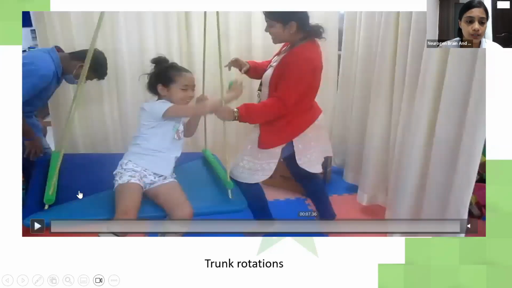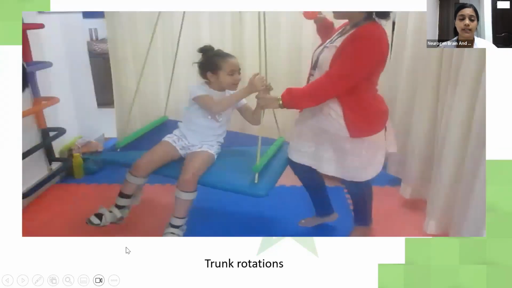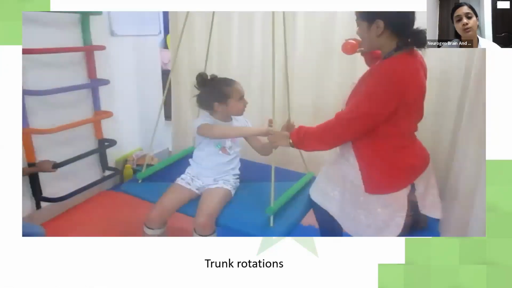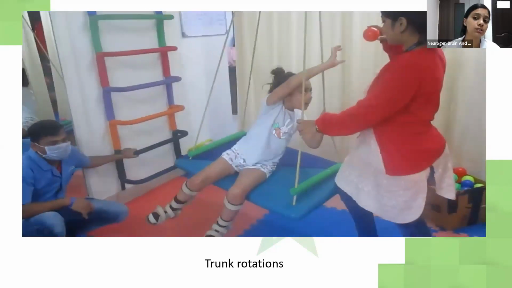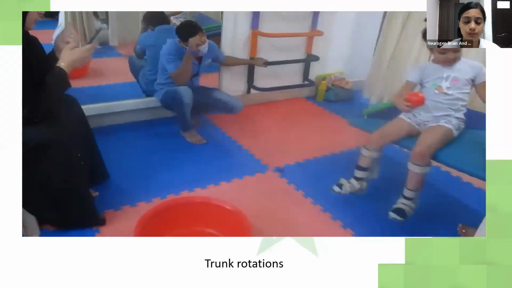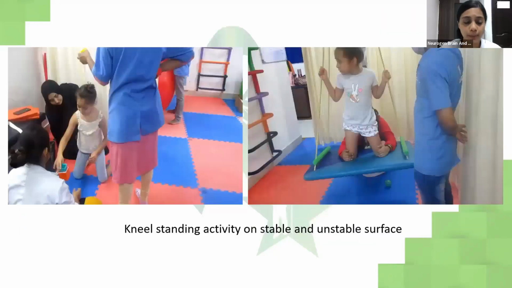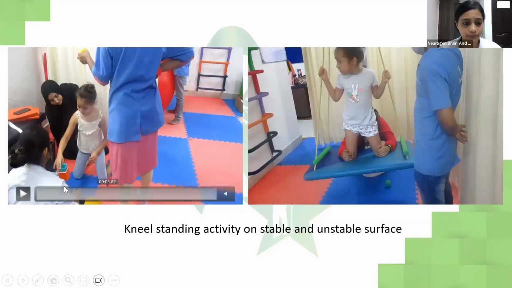Now, trunk rotations can be taken on a moving swing. While we move the swing, she has to rotate her body and go towards the ball, not fall and just take the ball and come back. Where she's using a lot of trunk rotators, she's doing a lot of weight shifts while she's holding on to herself.